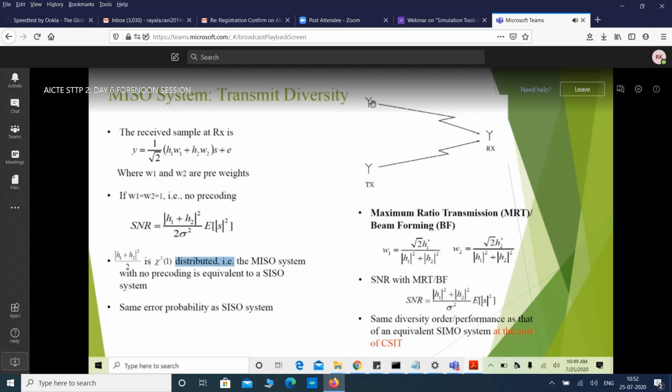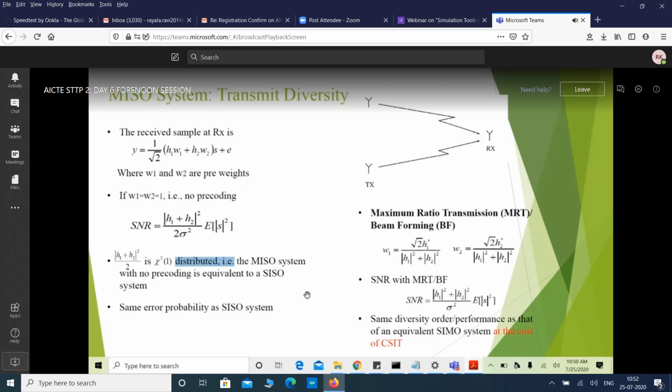If we don't do any precoding and simply transmit the same symbol from each transmit antenna, that is nothing but equivalent to a single input single output system. We do not obtain any benefits of MIMO if we don't use precoding for a MISO system. It has the same error probability as a SISO system. So what should we do?